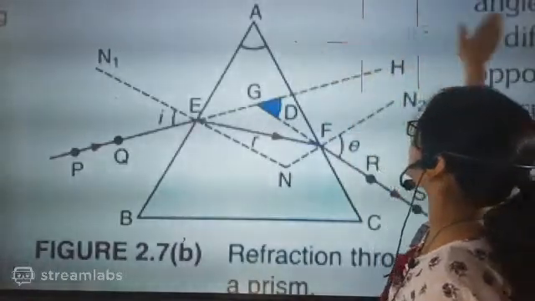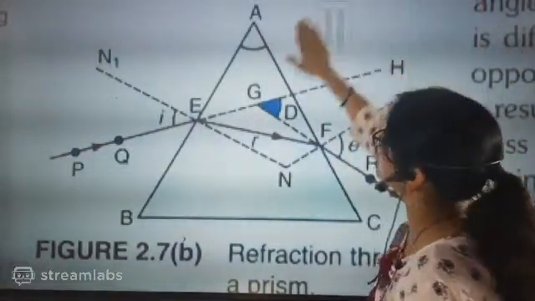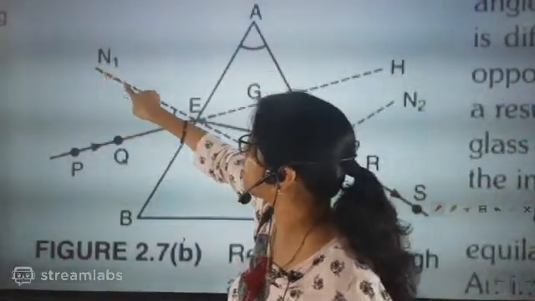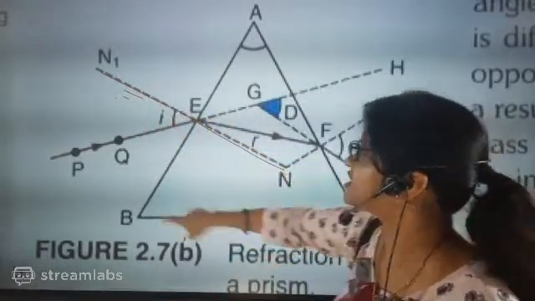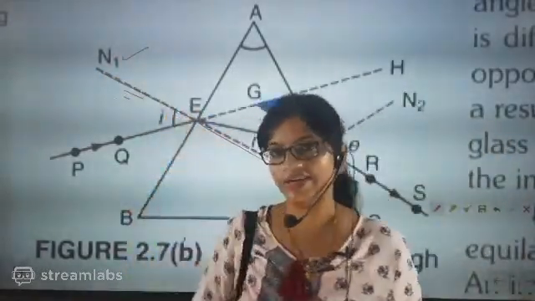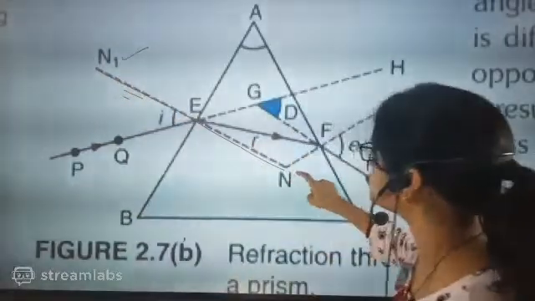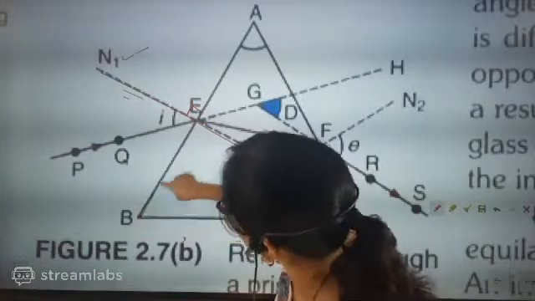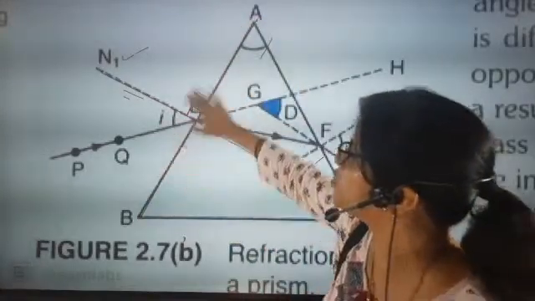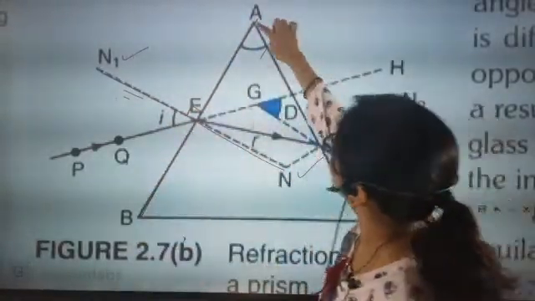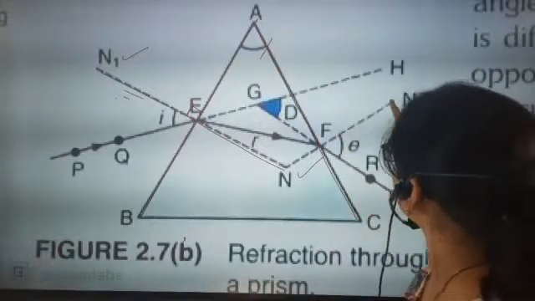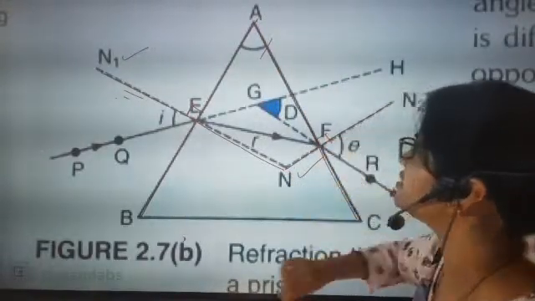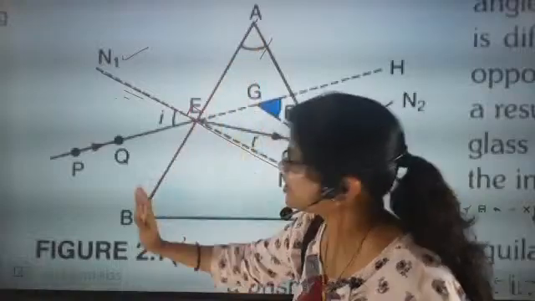So here there are two refracting surfaces. This is one normal, and it is denoted N so that you can understand that this is the normal. This normal is perpendicular to one face of the prism, and this is another normal that is perpendicular to the other face. So these two are normals, perpendicular to the faces of the prism.